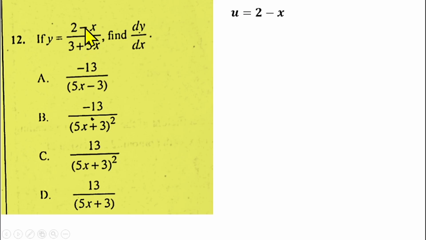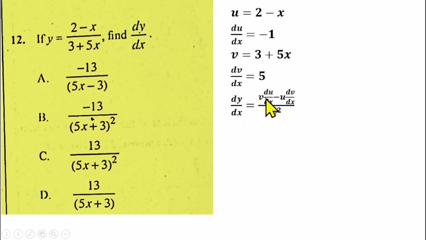So if u is 2 minus x, I can differentiate u with respect to x. That gives us du/dx, which should give us minus 1. The denominator, v, is equal to 3 plus 5x. If I differentiate v with respect to x, I have dv/dx, and that should give us 5. Then, if you remember your quotient rule, it says that dy/dx is going to be v du/dx minus u dv/dx, over v squared.